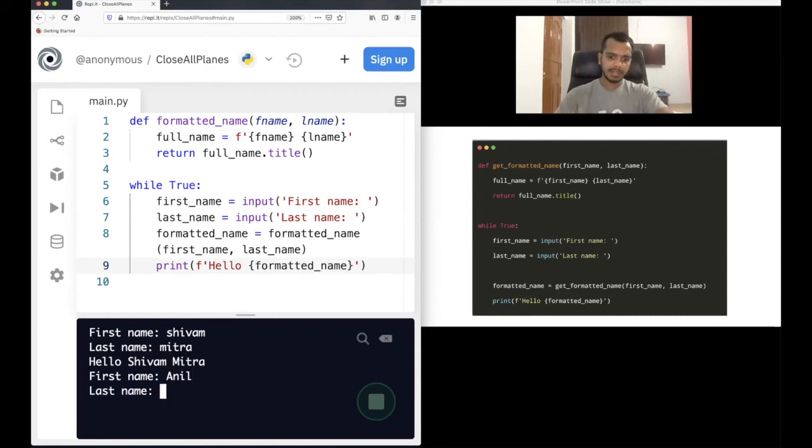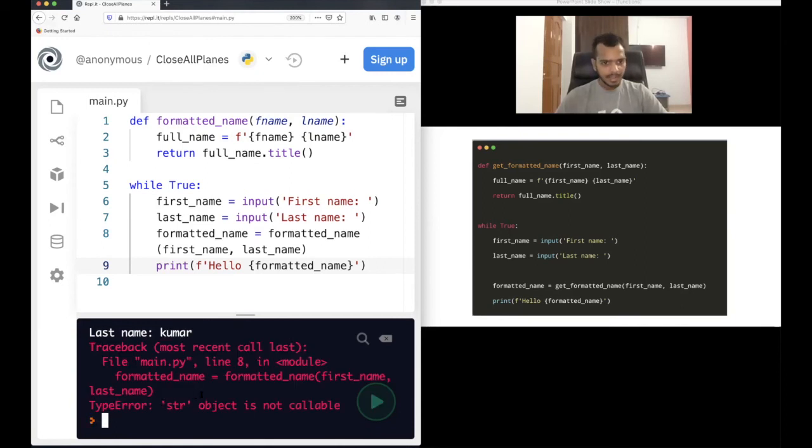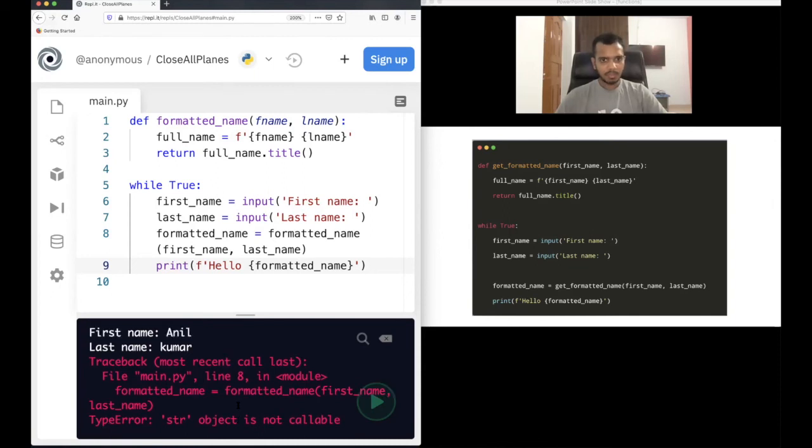And Kumar, let's say. This time, oh, I got an error. Formatted name equal to format name, first name, last name, string object is not callable. Why? What are we doing wrong? The error happened on line number 8.